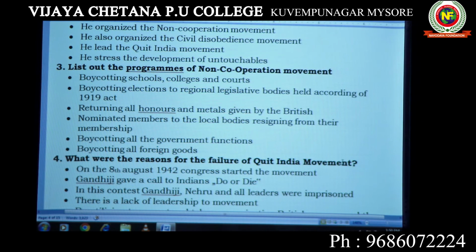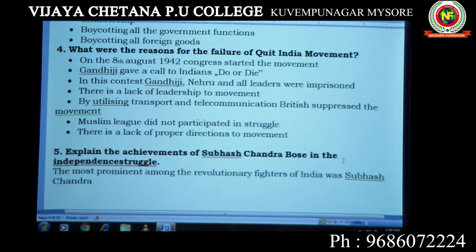Then the Quit India movement. This is most important. Gandhiji started the Quit India movement in 1942, and he gave a call, "Do or die." Gandhiji, Nehru, and all leaders were imprisoned, arrested. This led to a lack of leadership. Then, utilizing transport and telecommunication, the British suppressed the movement. The Muslim League did not participate in this struggle. This is a setback, a lack of proper direction for the movement.